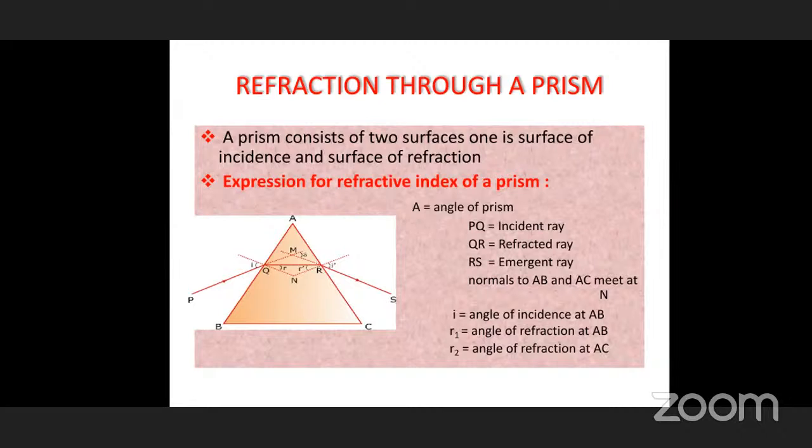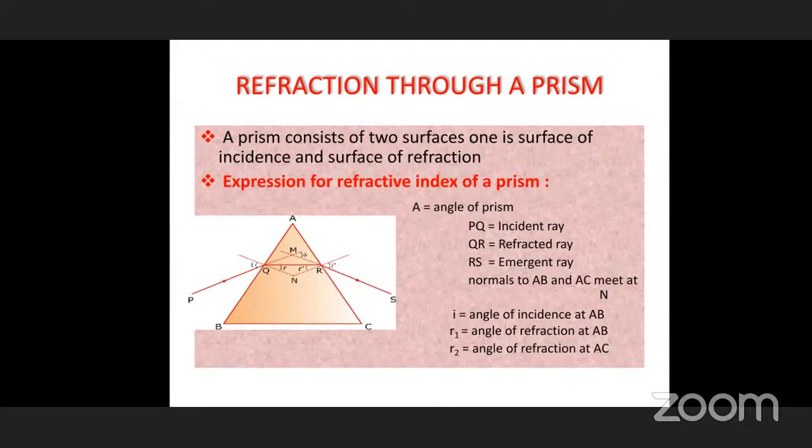Here ABC is one surface, and opposite to ABC another surface is there. Here we are drawing only in two dimensions. Generally, whenever there is a prism, we show only ABC like this, a triangle. But you should not think this is just a triangle. This is three-dimensional. I told you two rectangular surfaces, and the bottom is one rectangular one.